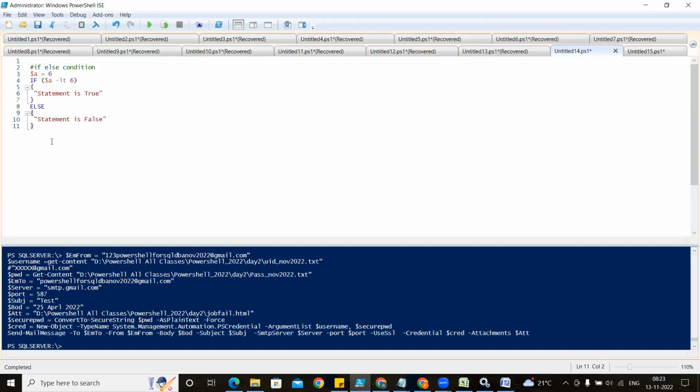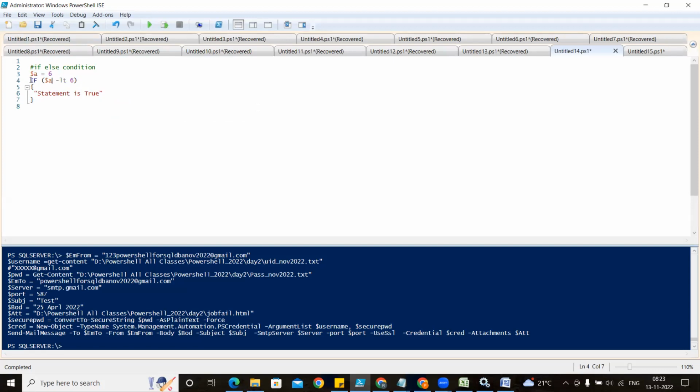I have written what that is. You can go with if first. What is the if loop? If loop means if your condition is satisfied, it is going to give the result. Like what I have written, I have written one variable, I have saved 6 into this, and I'm writing if. So here you have to know how you can declare the if loop.